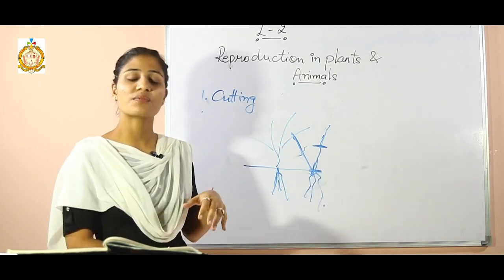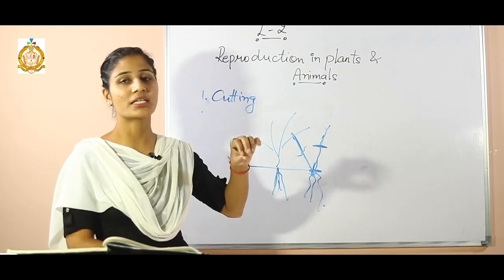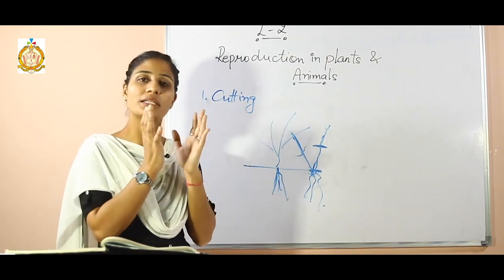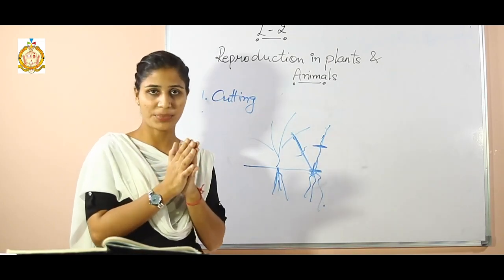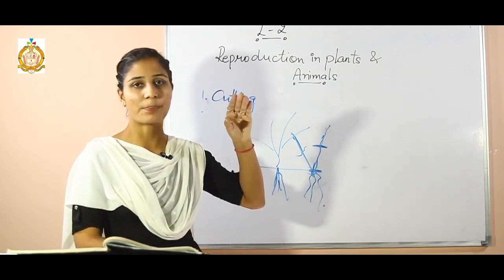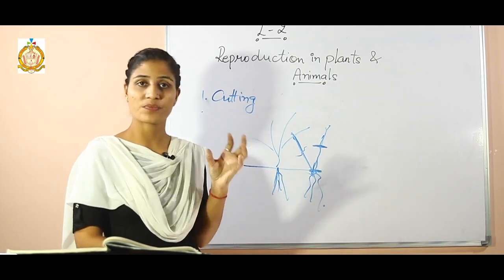Afterward, what is happening, after a few days you will see that the roots will appear and the shoot will appear there. Afterward, that undifferentiated part will appear there. That is known as the callus part.